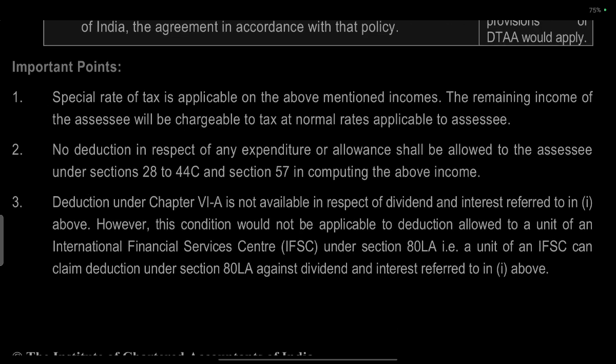Deduction under Chapter 6A is not available in respect of the dividend and interest referred to in point one above. However, the condition would not apply to the deduction allowed to a unit of an International Financial Service Center (IFSC) under Section 80LA. That is, the unit of an IFSC can claim reduction under Section 80LA against the dividend or interest received in point one above.